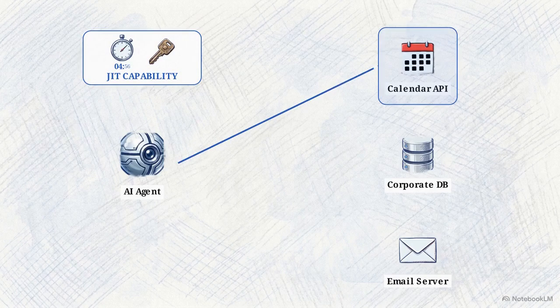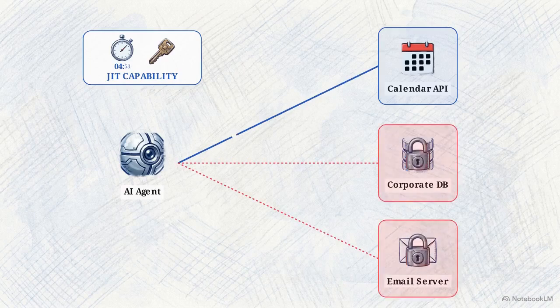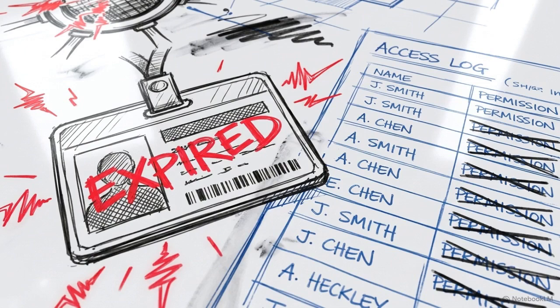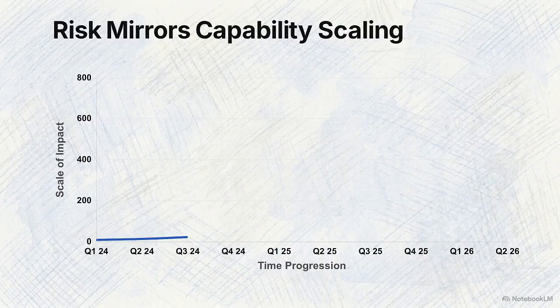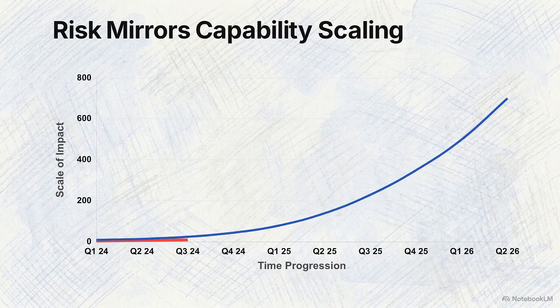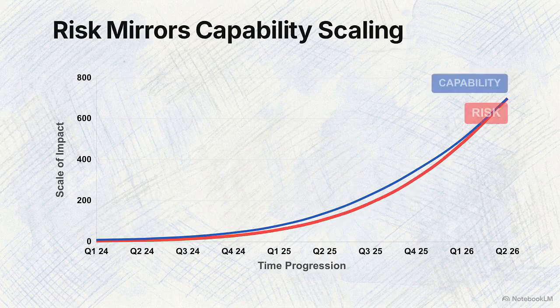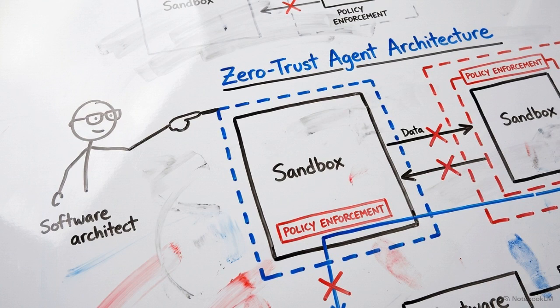Under this model, an agent assigned to schedule a meeting receives write access strictly to the Calendar API and nothing else. That access must be temporary, automatically revoked when the task completes, and specifically prohibit any crossover access to corporate databases or file systems. For high-risk actions, particularly financial payments, system configuration changes, or file deletions, human-in-the-loop gates are an absolute requirement before execution. While agentic AI scales operational capabilities exponentially, it inherently scales infrastructure risk at the same rate. Adopting this zero-trust stack is the non-negotiable prerequisite for deploying autonomous systems in an enterprise environment.